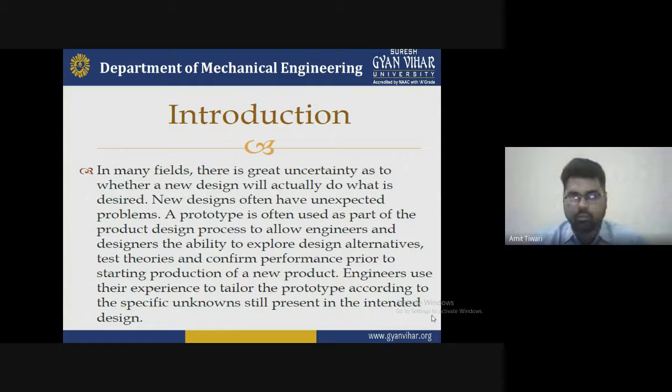If I have a doubt or a problem with any certainty, we have to understand this type of problem we are developing, but what is the solution for that? A new design often has expected problems. When the problems come, a new design has to be developed for them. So this cycle is continuously running.